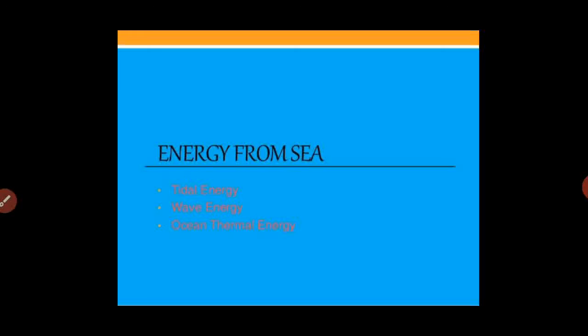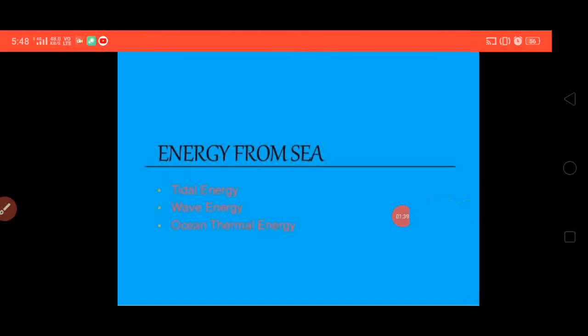So basically, there are three ways where we can get the energy from the sea, from the oceans. One is we can generate the energy by tides, and we can generate the energy by waves. And the third one is we can generate the energy from the ocean thermal. Let me discuss first this tidal energy. We'll be discussing tidal energy first.